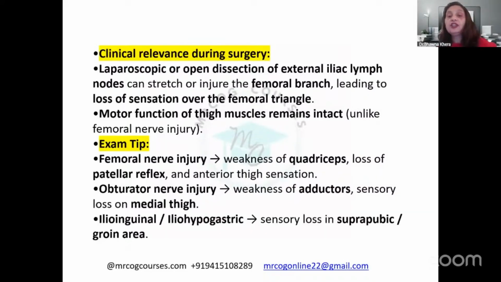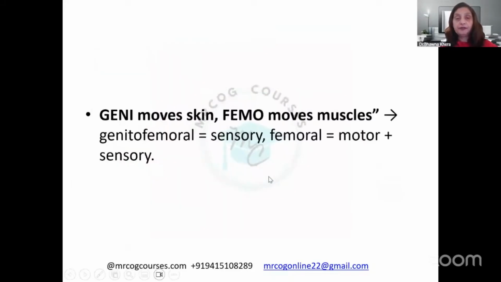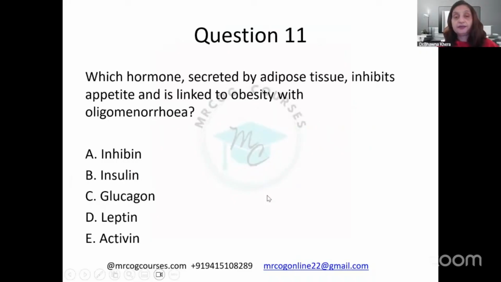Femoral nerve injury leads to weakness of quadriceps, loss of patellar reflex, anterior thigh sensory loss, and the patient faces difficulty in climbing stairs. Obturator nerve injury causes weakness of adductors and sensory loss on the medial thigh. Ilioinguinal and iliohypogastric nerves have a sensory area in the suprapubic and groin area. So remember geni and femo: geni moves skin and femo moves muscle. When geni is affected, sensory is affected. When femoral is affected, both motor and sensory are affected.